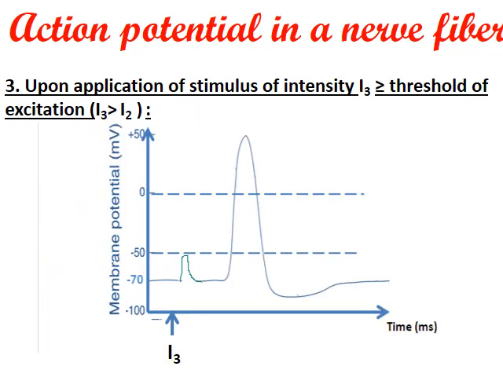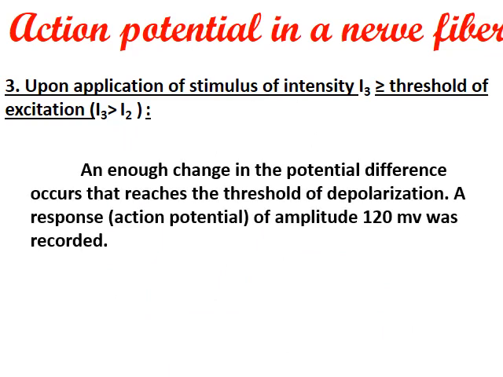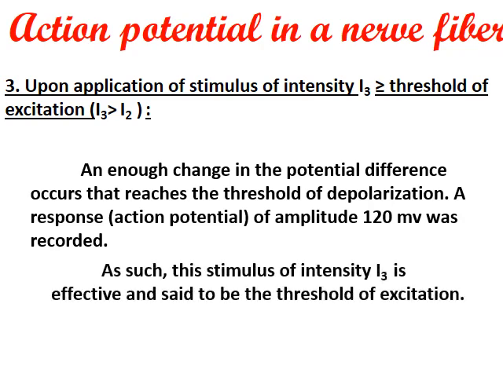Third, upon application of a stimulus of intensity I3, I3 is greater than or equal to the threshold of excitation. As I3 is greater than I2, we have a small artifact and we have an action potential here. This is the action potential that I'm talking about. Enough change in the potential difference occurs that it reaches the threshold of depolarization. An action potential of amplitude about 120 millivolt was recorded. This stimulation is said to be effective, and it's called the threshold of excitation.